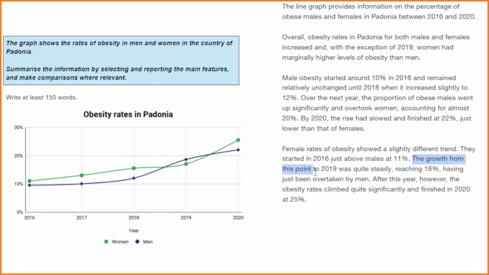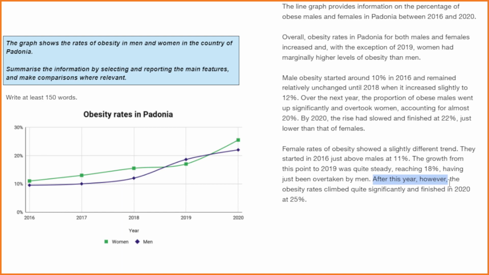The growth from this point to 2019 was quite steady, reaching 18%. So I'm saying what's happened in 2019. Having just been overtaken by men. So I'm making a reference again to this idea that the rates for men overtook those of women.